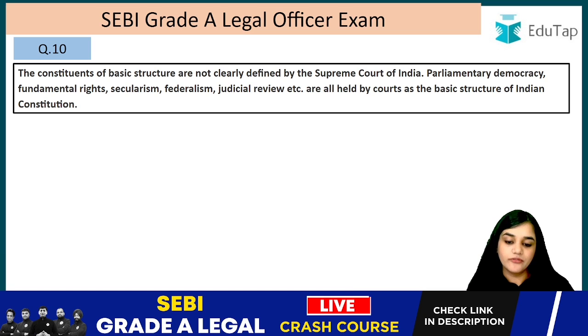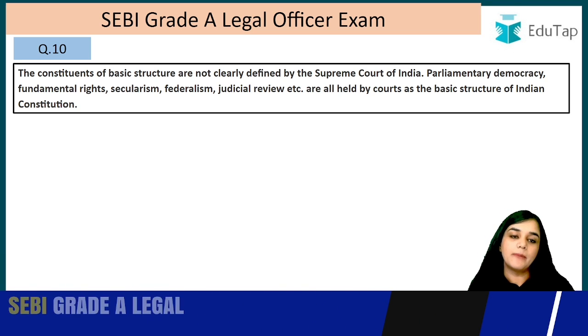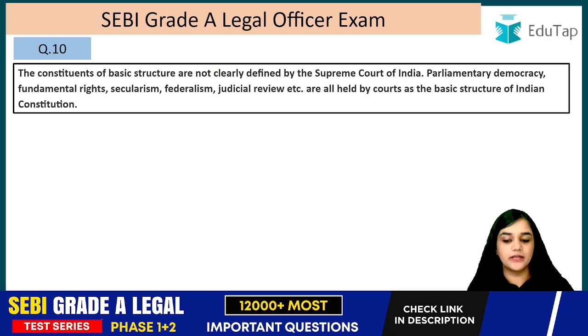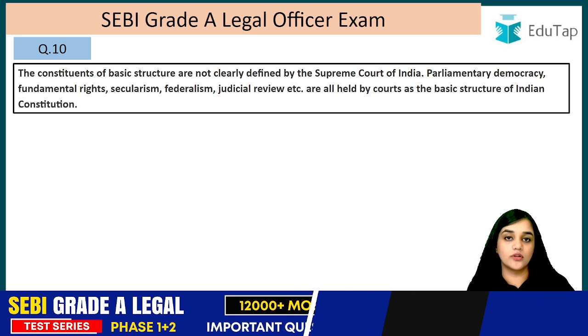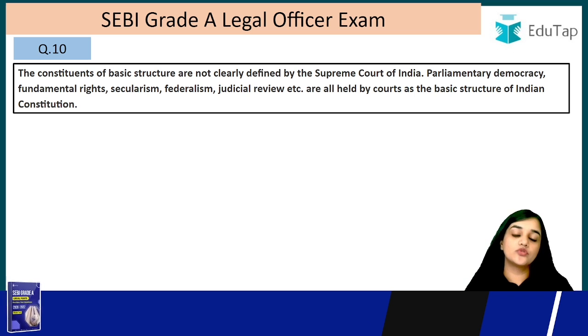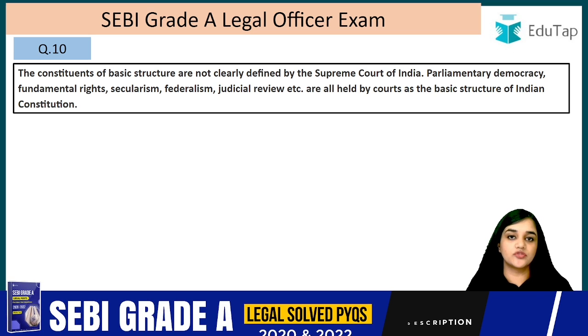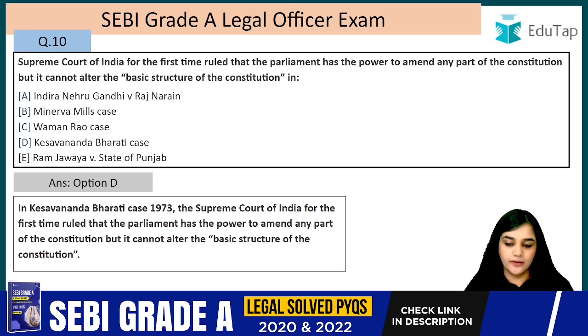The constituents of basic structure are not clearly defined by the Supreme Court, but parliamentary democracy, fundamental rights, secularism, federalism, judicial review, etc. are all held by the courts as the basic structure of the Indian Constitution. The Constitution can be amended but the basic structure cannot be amended, right?